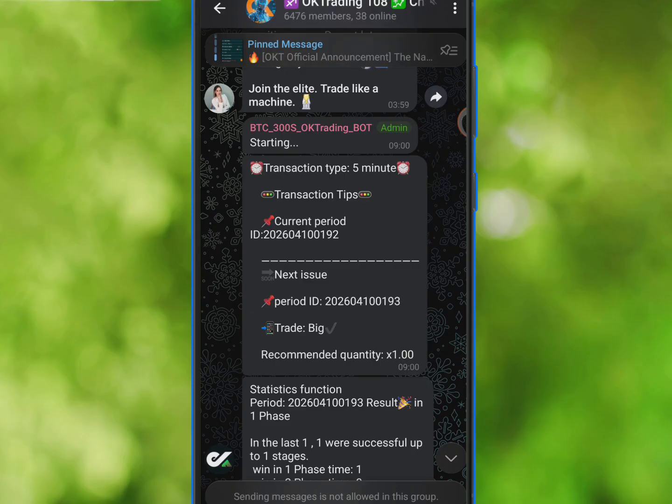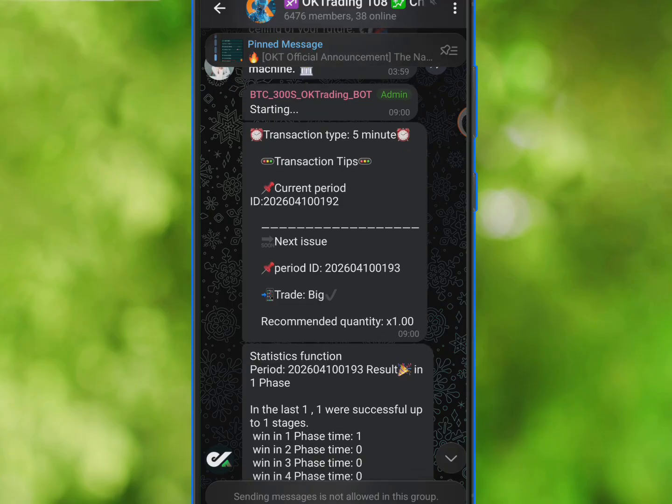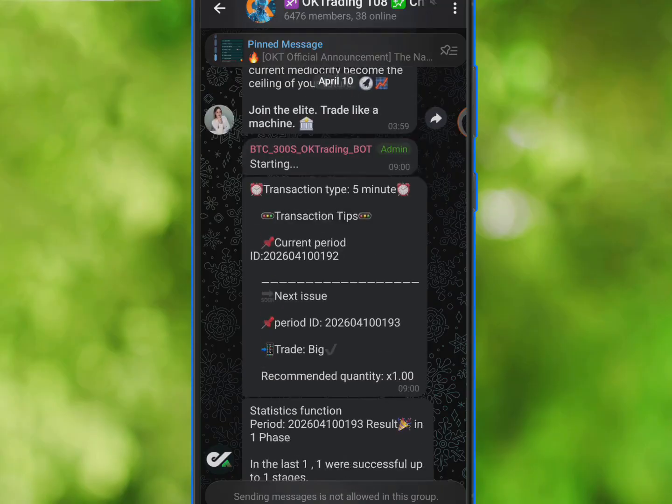It's not possible. So if you want to make huge money on this platform, like big money, just find a little bit higher amount of money to trade on this platform. Maybe if you have about 300, 500, 1000 US dollars, they are going to refund you 100% of your capital if you lose on 8SP.